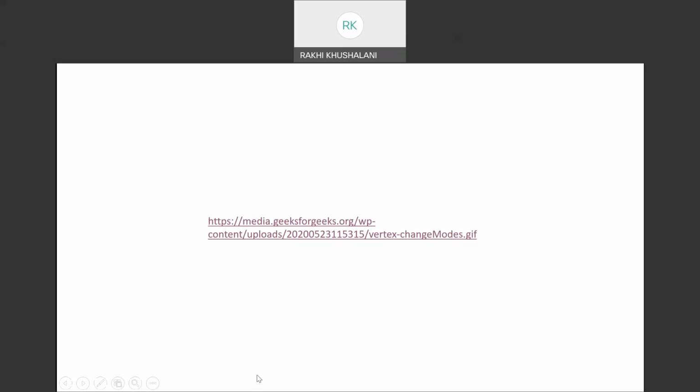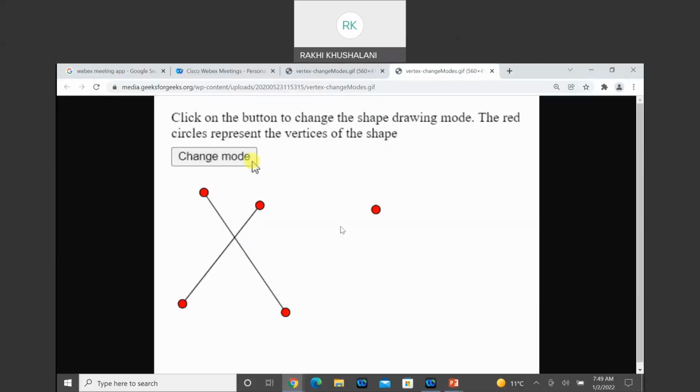But everything starts from this vertex. If the vertex is not there, then you cannot make any geometrical figure. Now, what is a vertex? This is a vertex. These red dots represent the vertices of any particular shape.